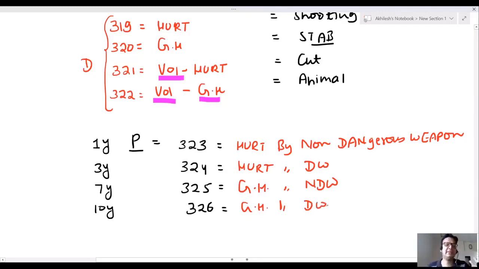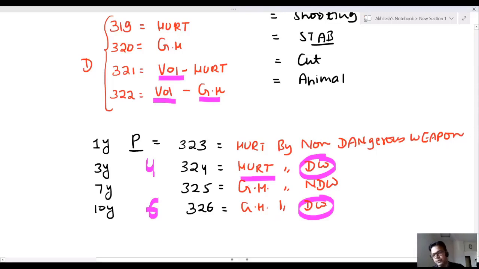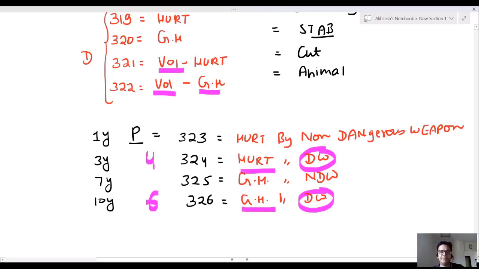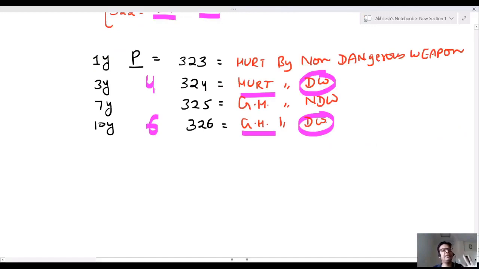Now, what is the trick, sir? A very simple trick is choka and chakka, 4 and 6. Sir, both are by dangerous weapon. One produces hurt, another produces grievous hurt. That's a very simple trick. Simple hurt by dangerous weapon is 324.